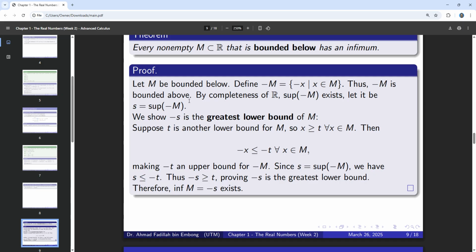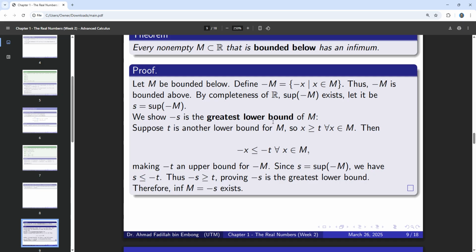From the axiom of completeness of R, we say that there exists a supremum. That supremum is the least upper bound of negative M. From all the upper bounds that we have, we take the least upper bound and write it as s here.